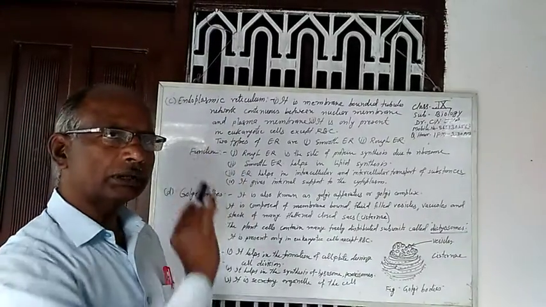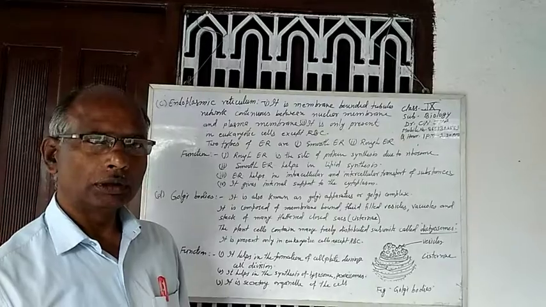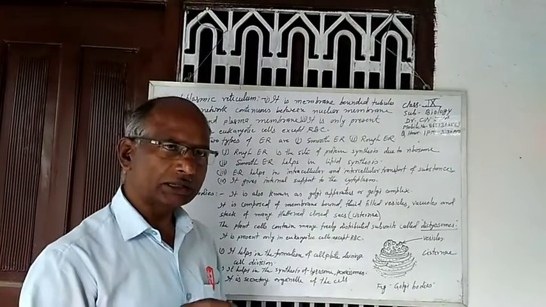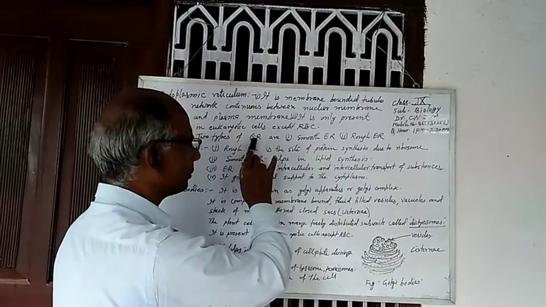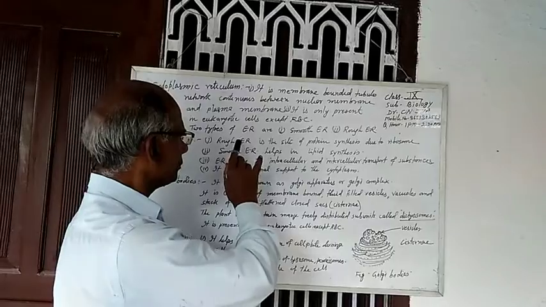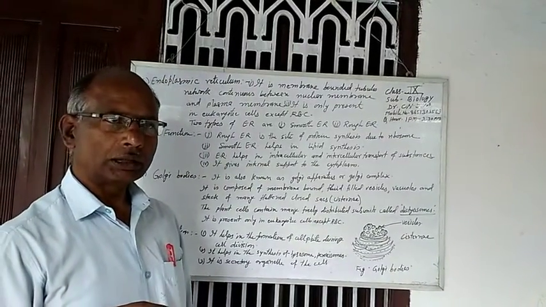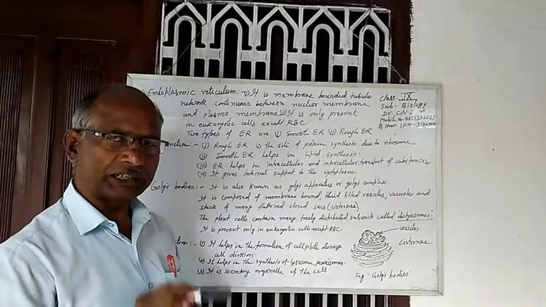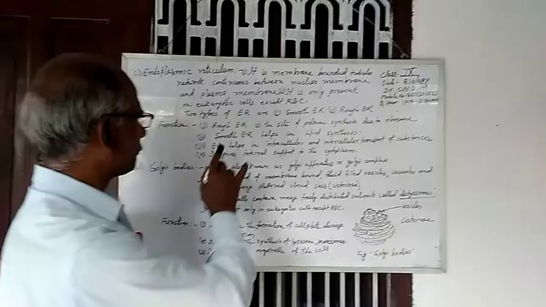This endoplasmic reticulum is of two types, on the basis of the presence of ribosomes on the surface of the endoplasmic reticulum. The endoplasmic reticulum on which ribosomes are present, due to the presence of ribosome, it becomes rough.